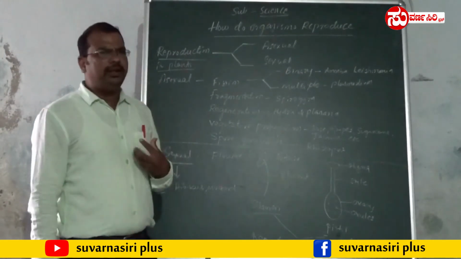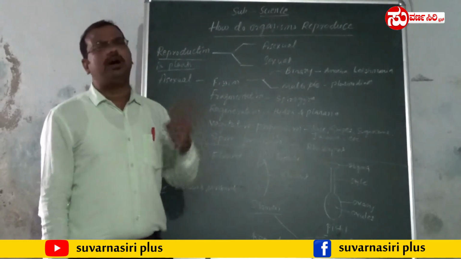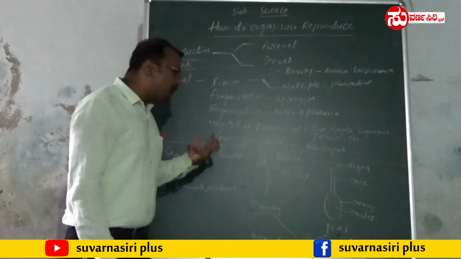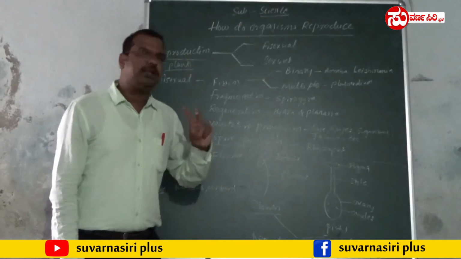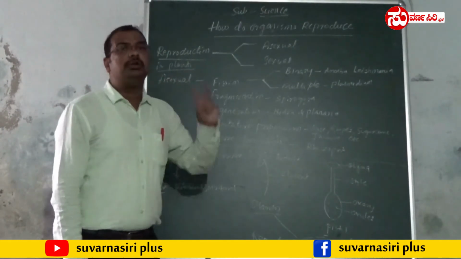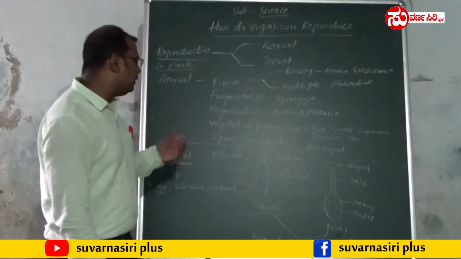Unisexual flower means a flower contains either a male reproductive organ or a female reproductive part. First of all, what do you mean by sexual reproduction? Already I told you, sexual reproduction involves two individuals, or two gametes are required.